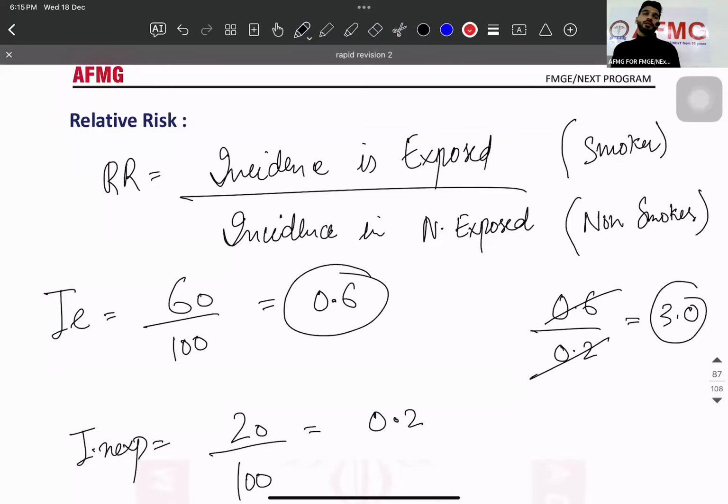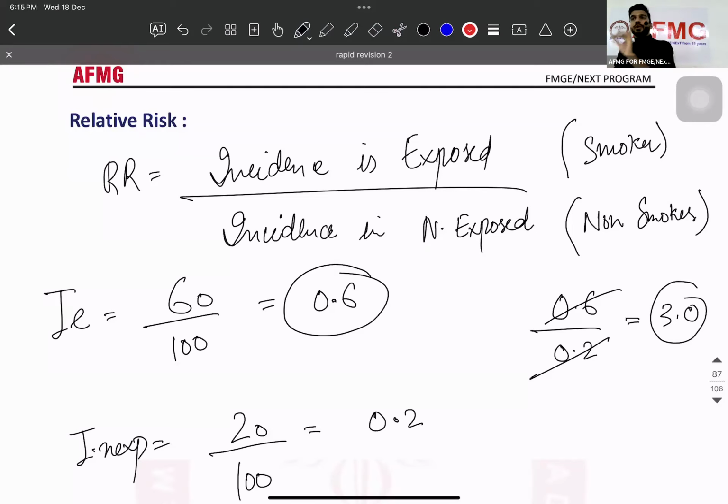What are the people who are exposed? Who are smokers? ठीक है? Now smokers, how many people you have? 100. Out of them, how many develop a lung cancer? 60. 60 by 100 is 0.6. So incidence in exposed is 0.6. Now non-exposed people, non-smokers, कितने थे? 100. But still, how many of them develop the cancer? 20. 20 by 100, 0.2.